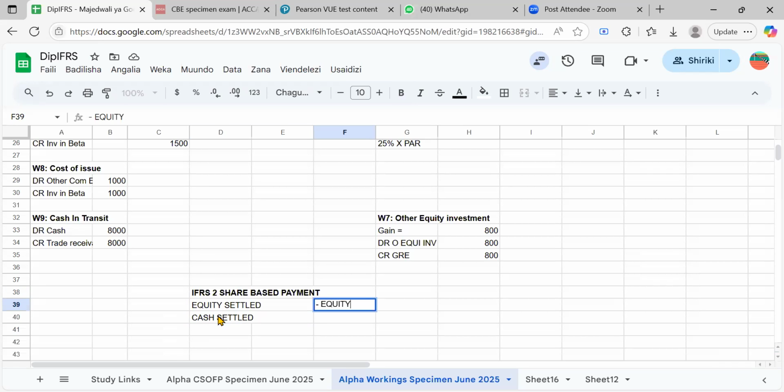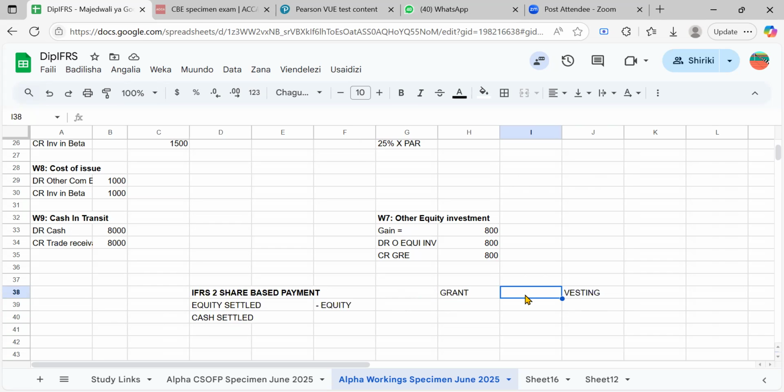You just call something equity, after which comes the grant date. The date you enter into an agreement is called the grant date. And then the date you have stayed for 3 years, after those 3 years, we call that the vesting date. So between the grant date and the vesting date, we call that the vesting period. You have to stay with us for a vesting period of 3 years to be able to have those options, right?